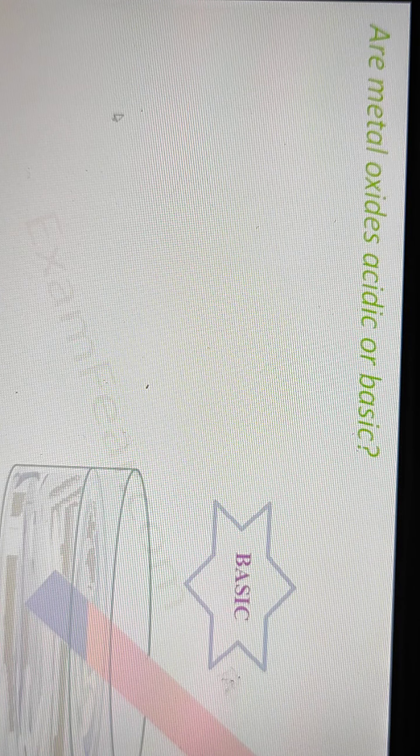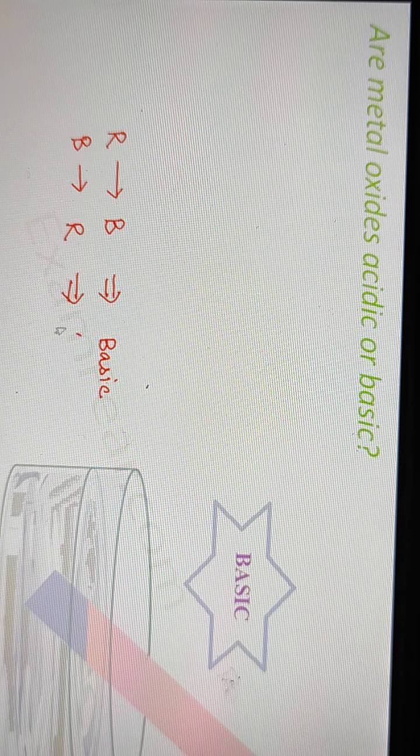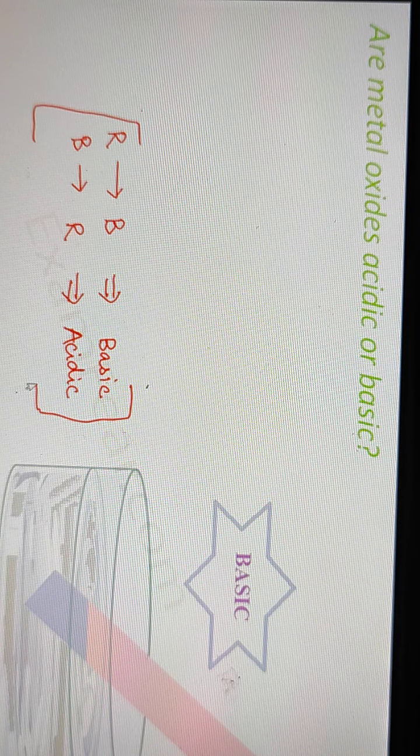What happens in this test is, if the red litmus turns blue, that means the solution is basic. And if the blue litmus turns red, that means it is acidic. So this is the simple funda of the litmus test. This is how we can determine whether a particular solution is acidic or basic in nature. Now in this section, our aim is to find out whether metal oxides are acidic or basic. So how do we do that?